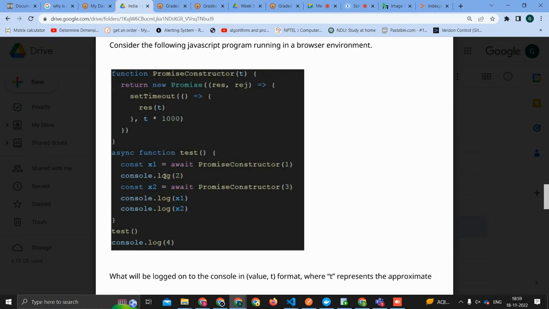So after await is done, I think it will come here. I don't know, I'm not very good, I'm not an expert here. Yash is the expert. After this, after 1 second, it will log 2. No, it will go again to that console.log. Yeah, it will print 2. Correct, 1 comma 2.